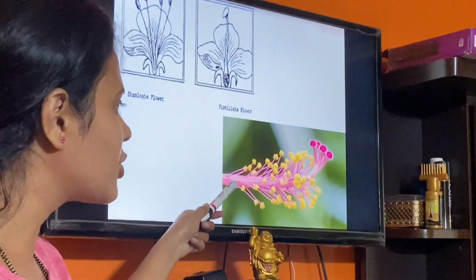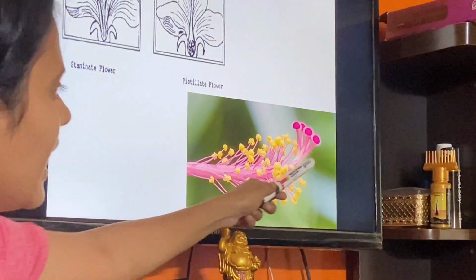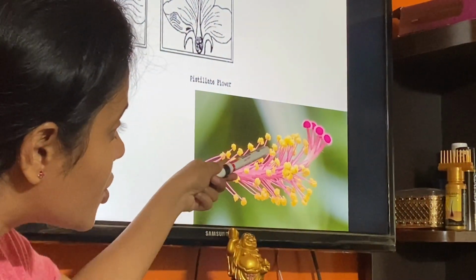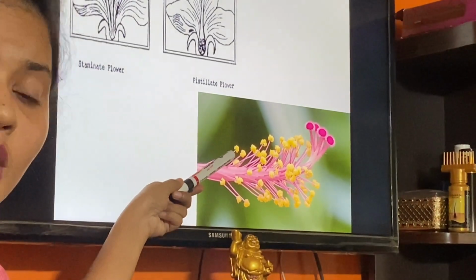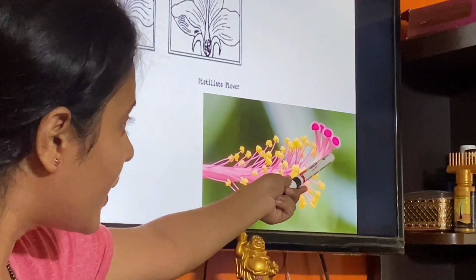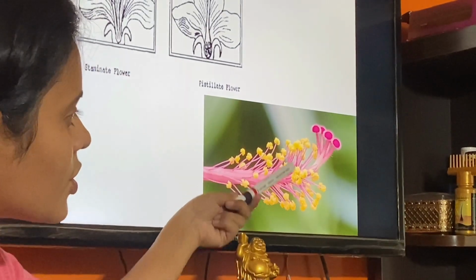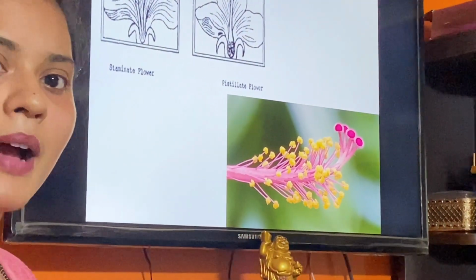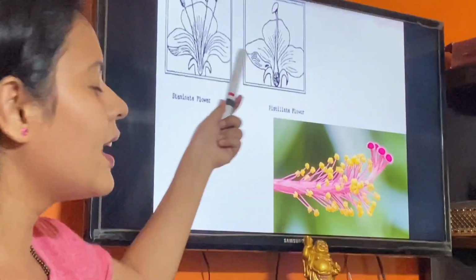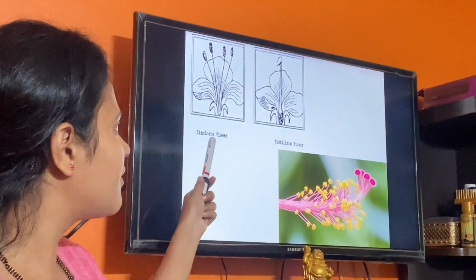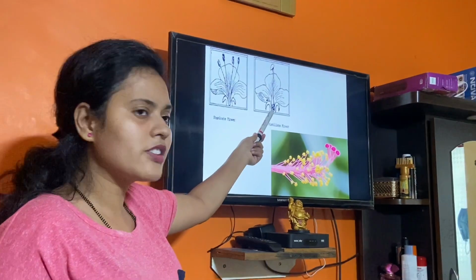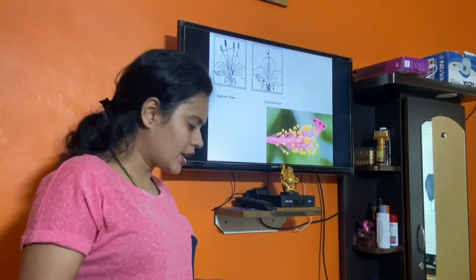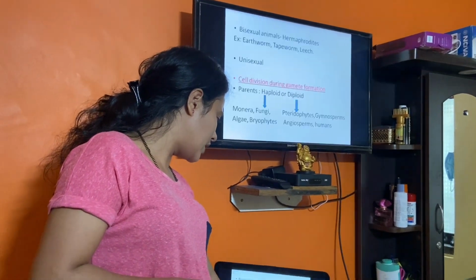See, this is actually the hibiscus flower. Okay, see this is the stigma, and there is anther also, yellow color anther also. So pistil also is there, and stamen also is there. So both the things are present. So this particular flower will be bisexual flower, and this will be unisexual flower. Staminate flower, male flower, and this is female flower, and bisexual flower having both the reproductive structures in single flower.